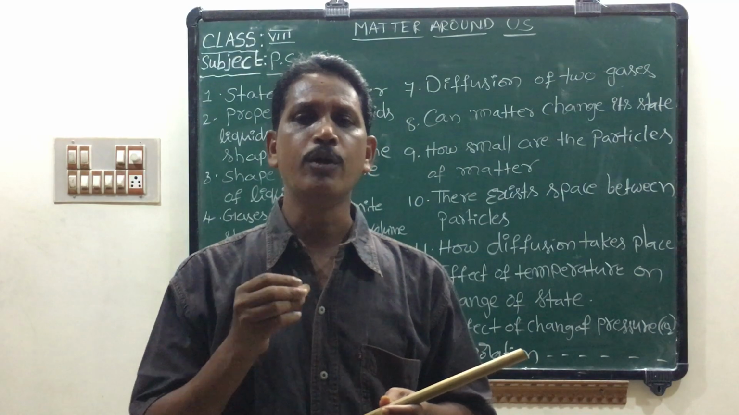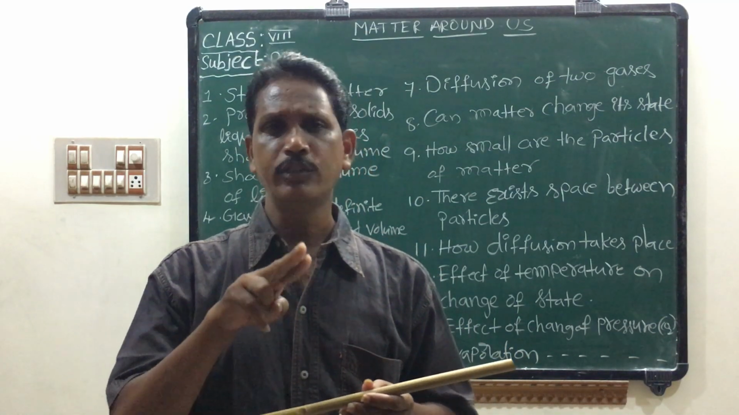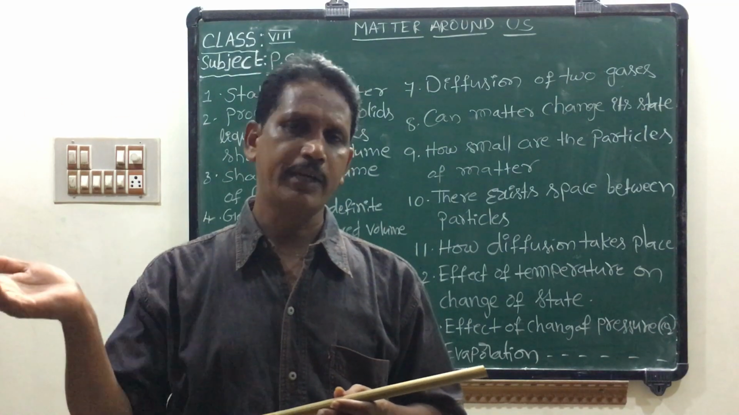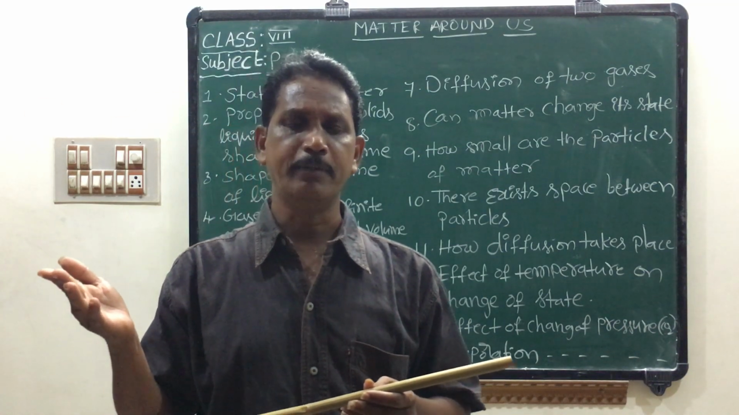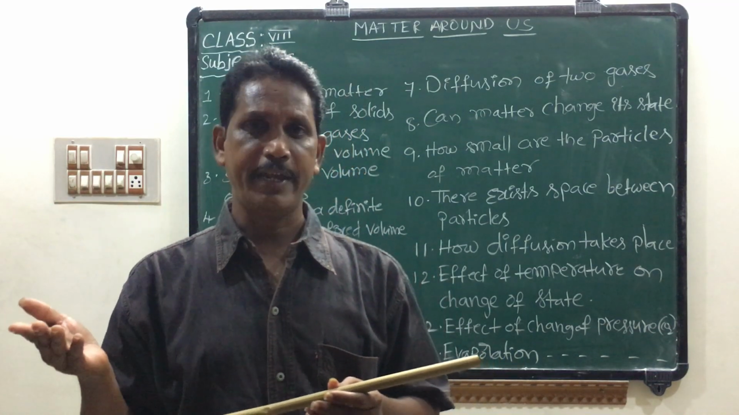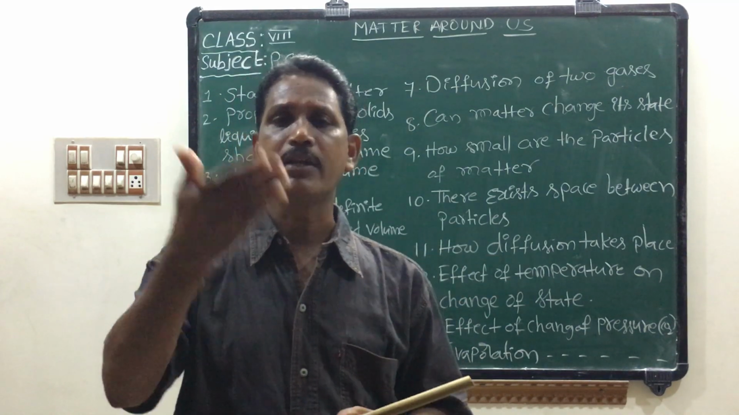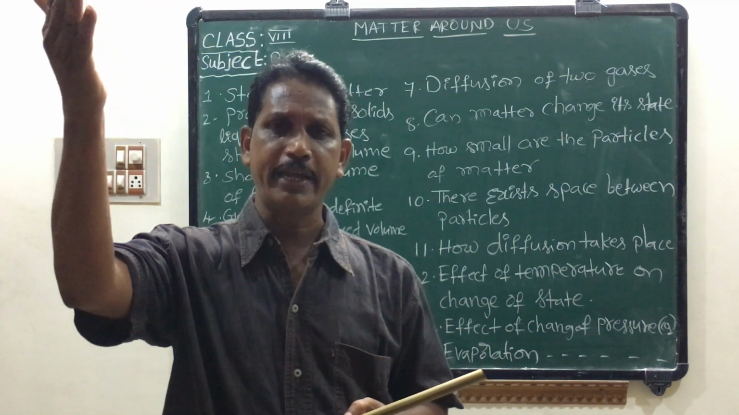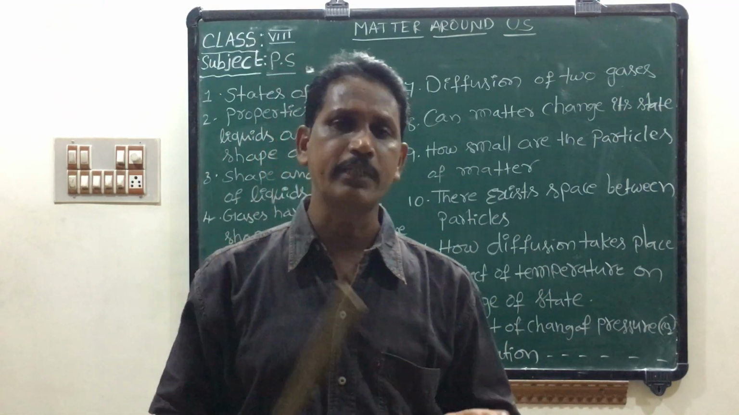Another example, iodine. The brown colored solid iodine directly converted into brown colored vapor state. The solid substance directly converted into gaseous state. This process is known as sublimation.